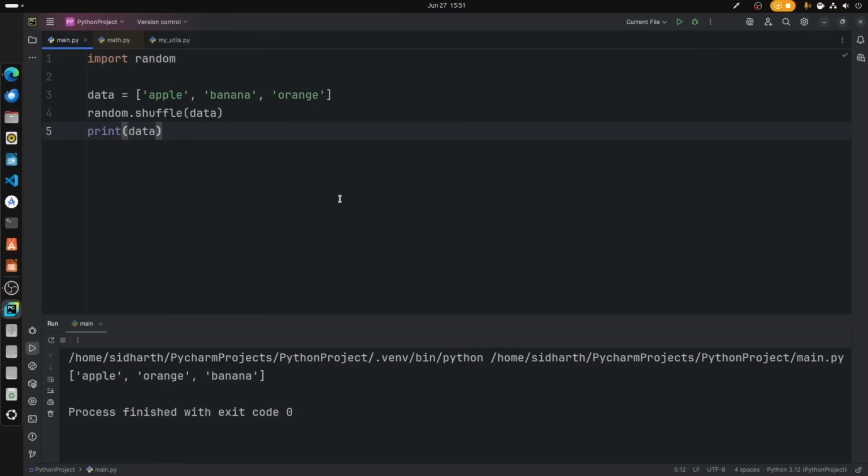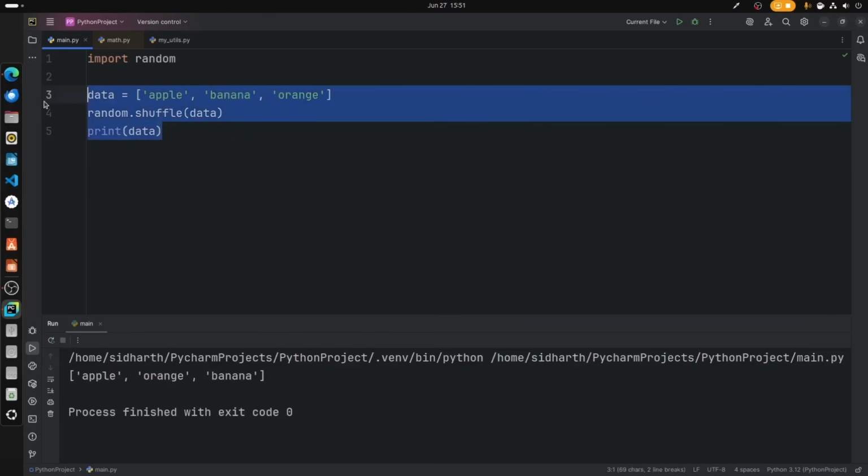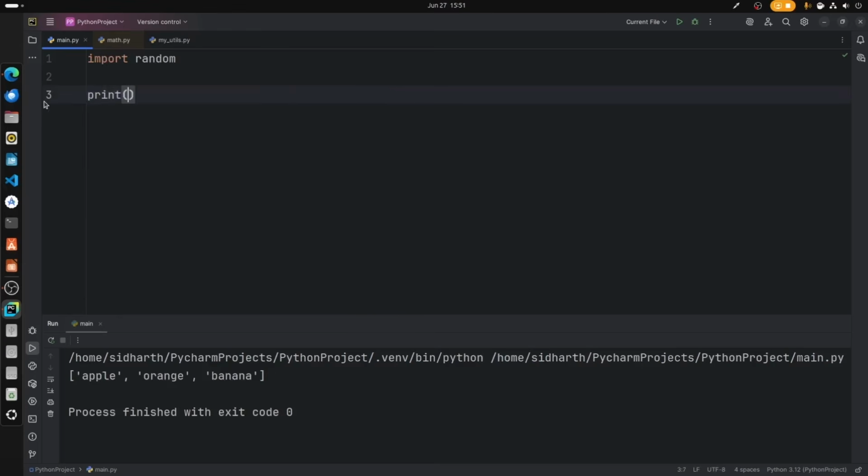Now we can even get Gaussian distribution in random. How are we going to do that? It's very simple. Just print random.gauss. In that I want to add, let's say, 0 and 1. So it will print Gaussian distribution with mean 0 and standard deviation 1. In that case, we get a decimal value.